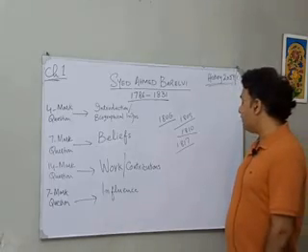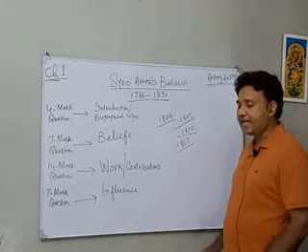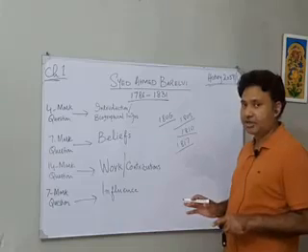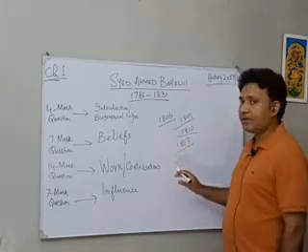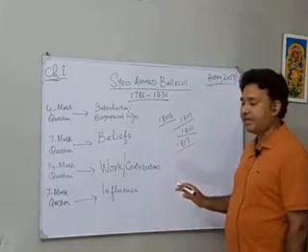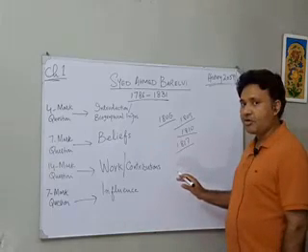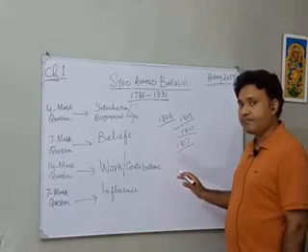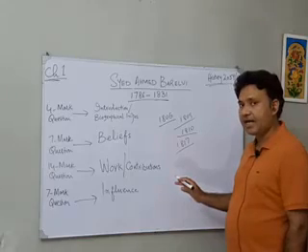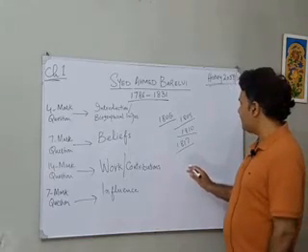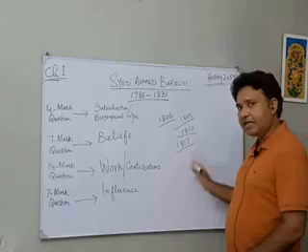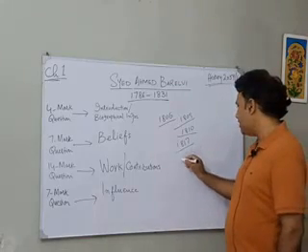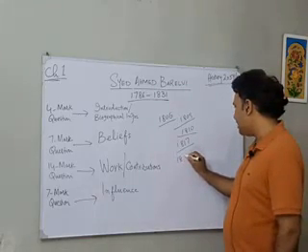Because the Nawab of Tonk made an alliance with the British, and Syed Ahmed Barelvi was not happy with that, so he left the army and returned to his hometown, and in the year 1818